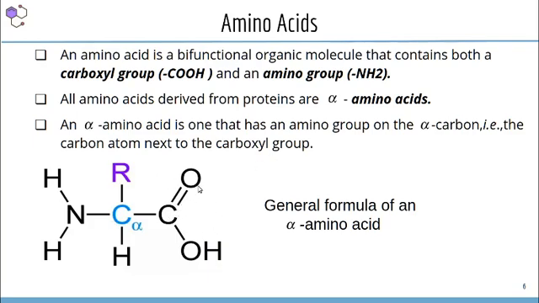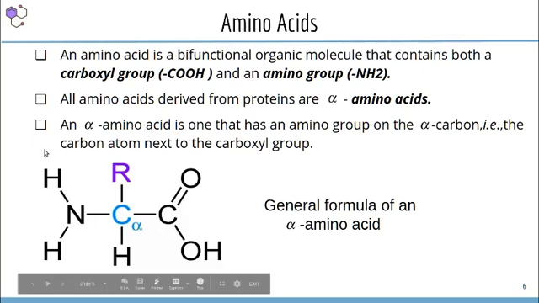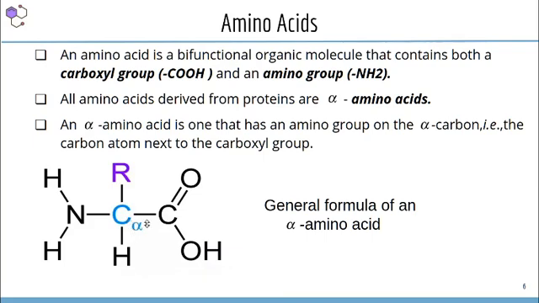This contains a carboxyl functional group and an amino functional group. Then the carbon next to the carboxyl group, this carbon is the alpha carbon. So when an amino group is attached to this carbon, that is known as alpha amino. Alpha amino carboxylic acid. That means alpha amino acids. This is the structure of an amino acid.